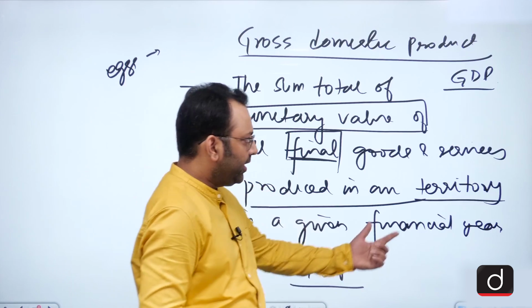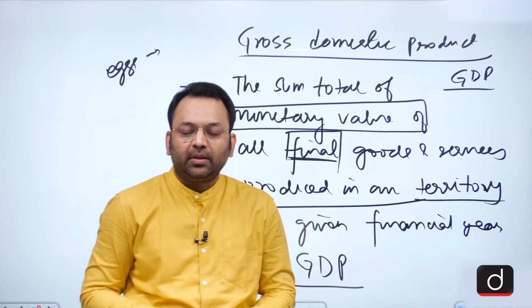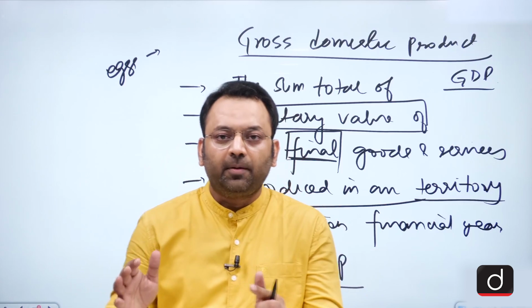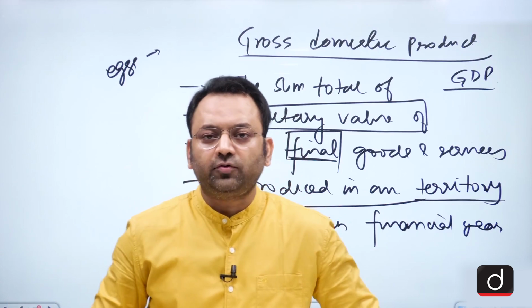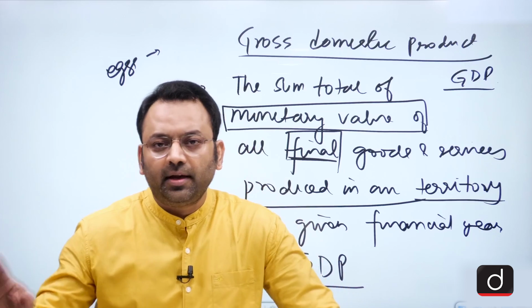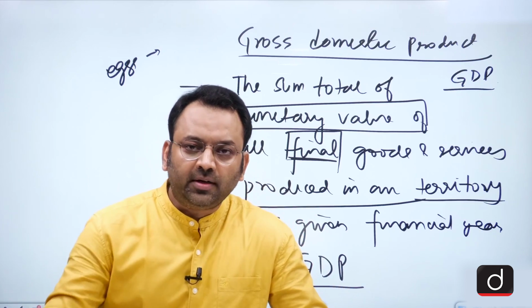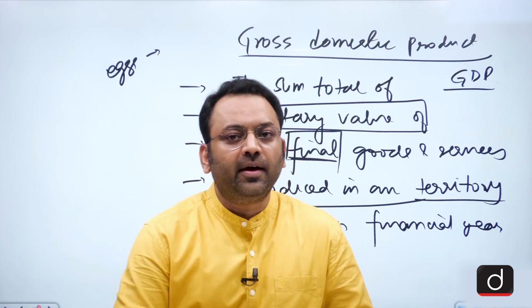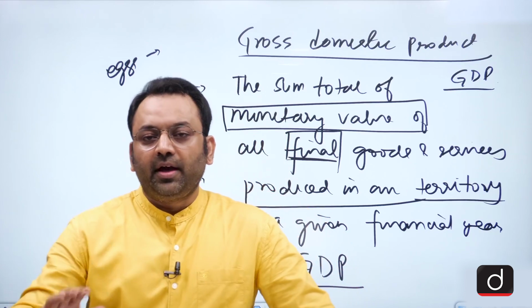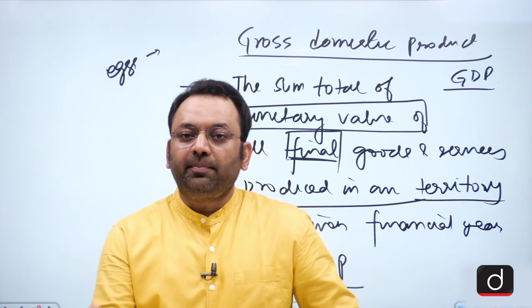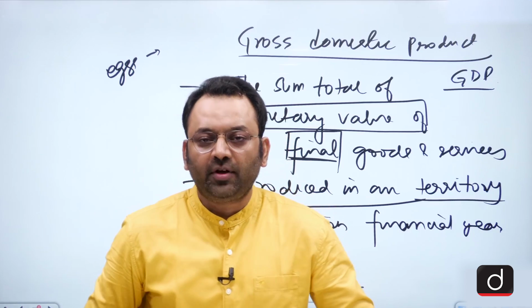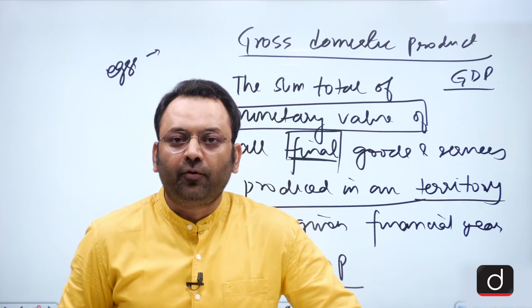Now we are also clear here, the territory would mean the area which represents a given nation. Suppose we are talking about the nation India. So wherever the production takes place in the territory of India, it may be the land boundary, it may be the disconnected land boundary, it may be some enclaves which we may be owning in some foreign soil.